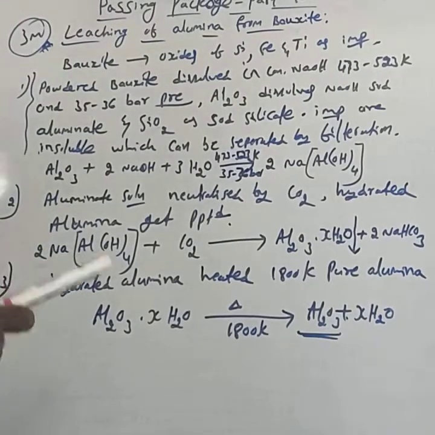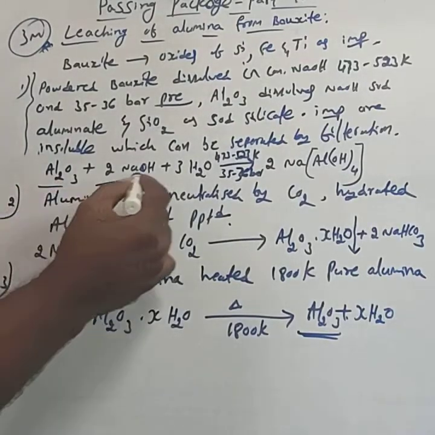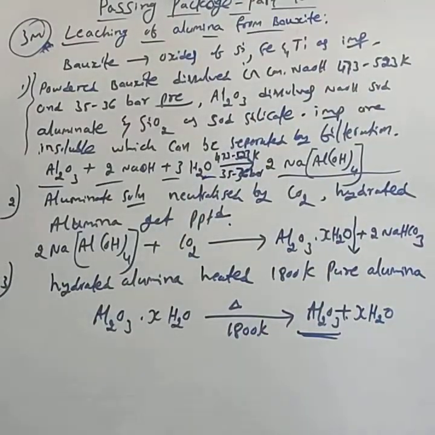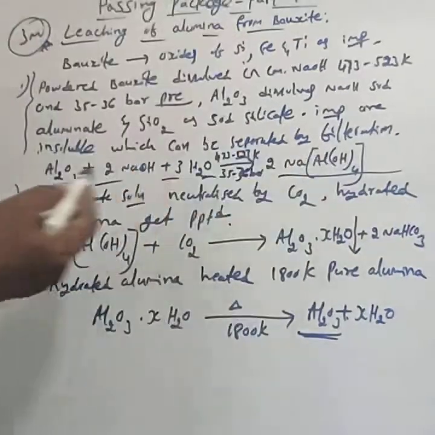If they mention equations not required, then you write the theoretical words. If they just say explain leaching of alumina from bauxite, which carries 3 marks, then directly write the equations.